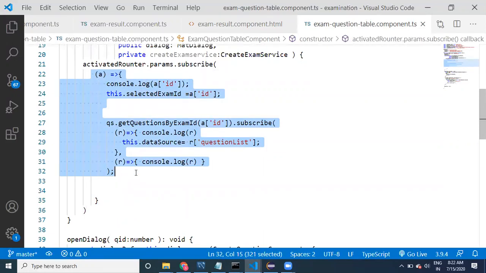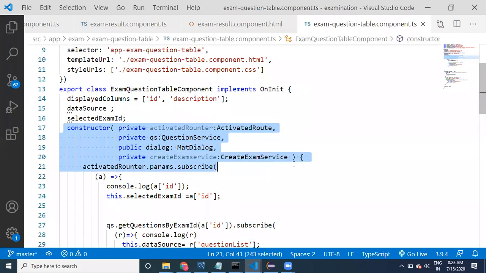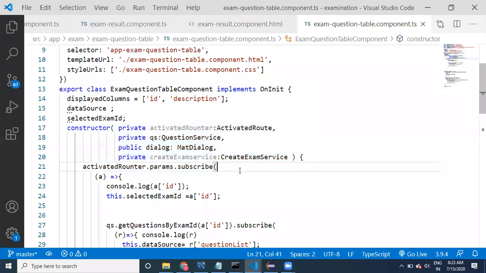This logic is going to be executed not based on user actions. It's not like if the user clicks on something on this page, the data is going to be read. When the component is loading, it goes to the backend and fetches the information. But writing this logic here is not advisable. This constructor is going to be called at the very first time, and at that moment the data will not be available.